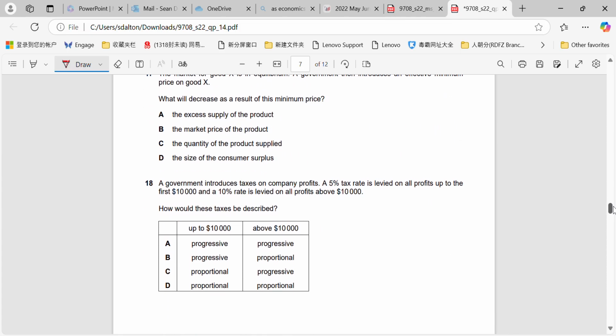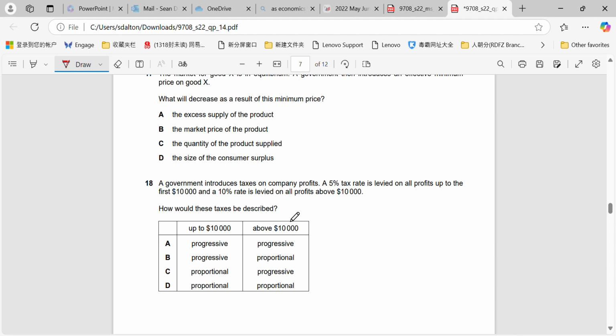Question 18. The government introduces taxes on company profits. A 5% tax rate is levied on all profits up to the first 10,000, and a 10% rate is levied on all profits above 10,000. How would they be described?